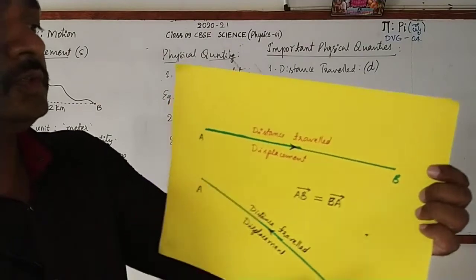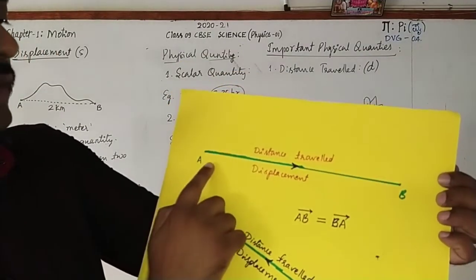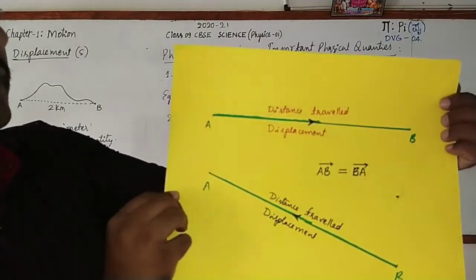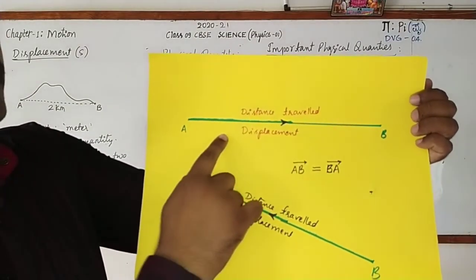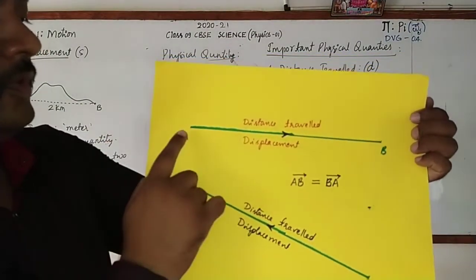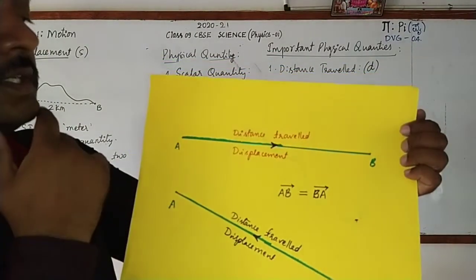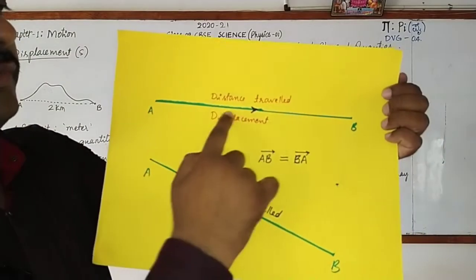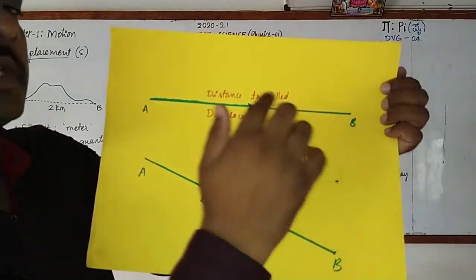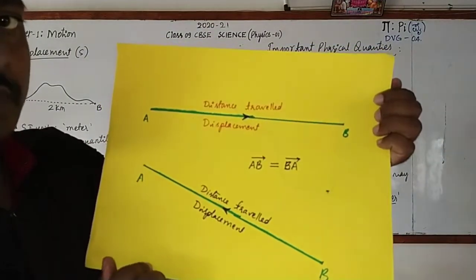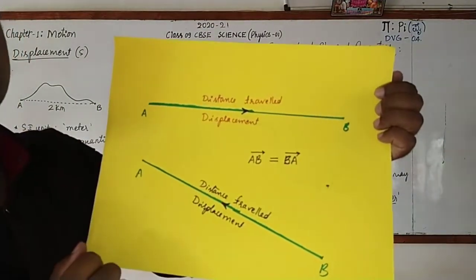Now just observe it. Look here. Here I have taken a situation in which the body travels in a straight line from A to B. Then what is the distance from A to B? If it is 5 km, distance will also be 5 km. Then B to A, that is also 5 km. What about the displacement?